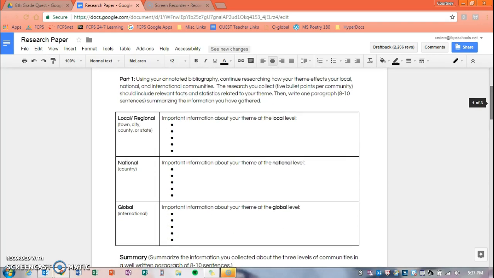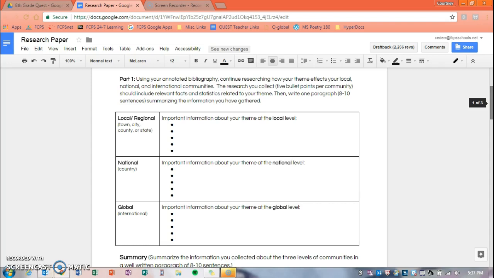For part 1, you want to use the sources that you found through your annotated bibliography to continue researching your area of interest at the local, national, and international level. You will need to find at least 5 facts for each of these areas. Remember that while your themes are broad areas, your research should revolve around one specific focus.